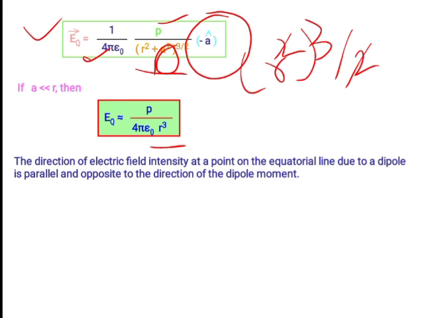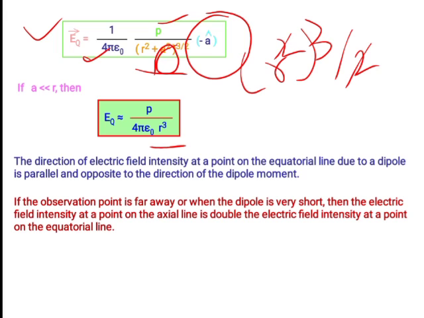The direction of electric field intensity at a point on the equatorial line due to a dipole is parallel and opposite to the direction of the dipole moment. If the observation point is far away, or when the dipole is very short, then the electric field intensity at a point on the axial line is double the electric field intensity at a point on the equatorial line.